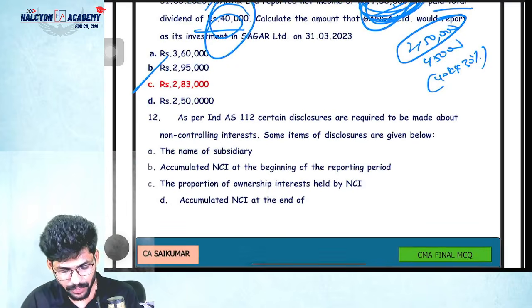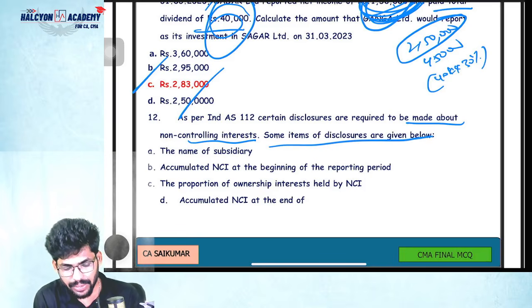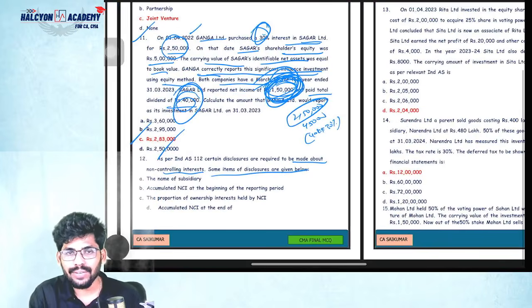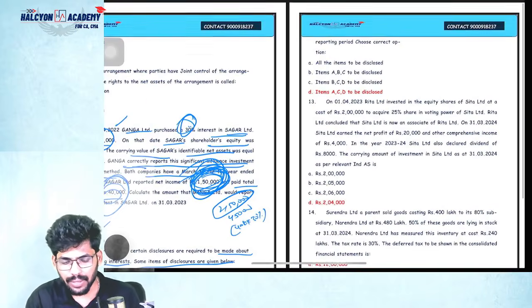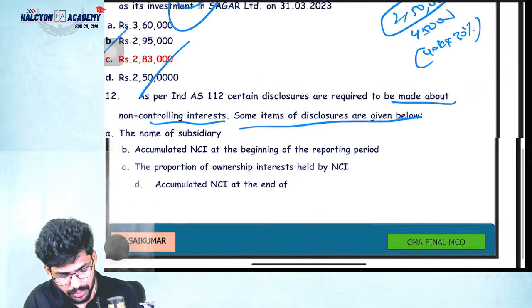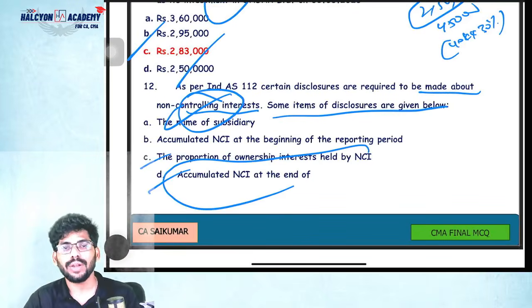That's it. Index 112: disclosure required to be made about NCI. Some items of disclosure are given below. So please go through the theory, whatever I have told you before, and then come and answer. So options A, C, D are to be disclosed. These three points will be there in that theory also. Please go and read that.